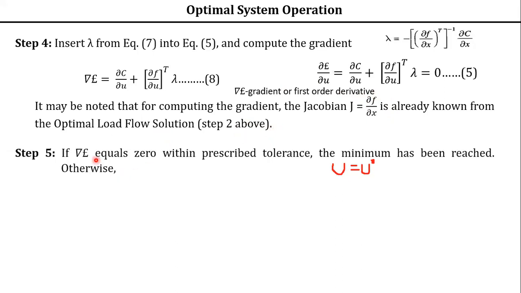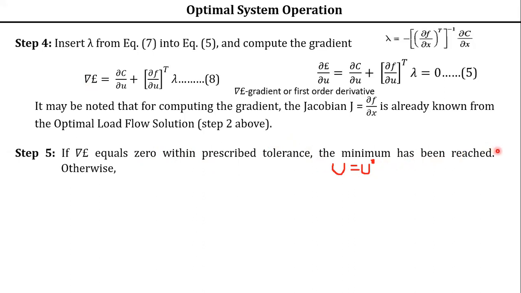Step 5 is, if this gradient becomes 0, that means it lies within the tolerance. It lies within the specified limits. Then you stop at this point. Then you can take that value as the minimum value. Understood? So if the gradient value becomes 0, then it indicates that values are within the prescribed tolerances. So therefore, the minimum has been reached.